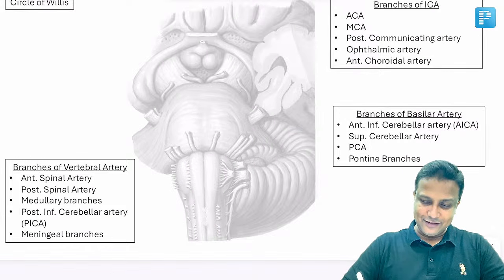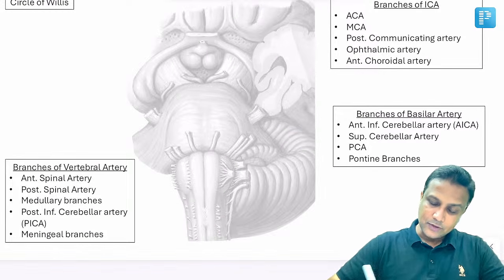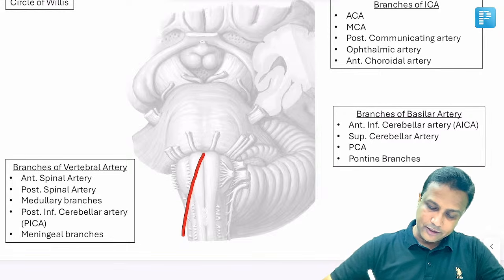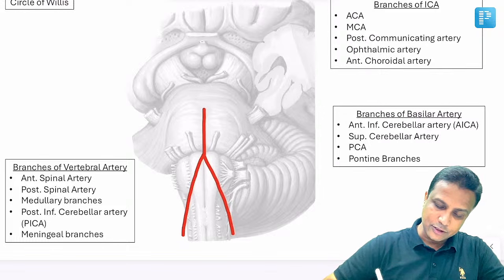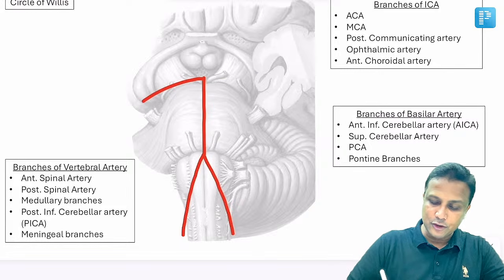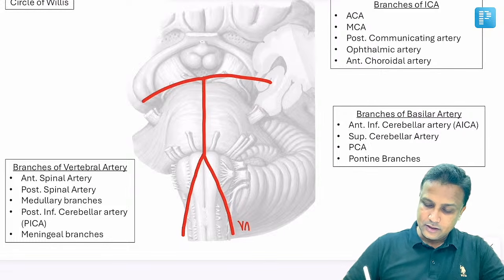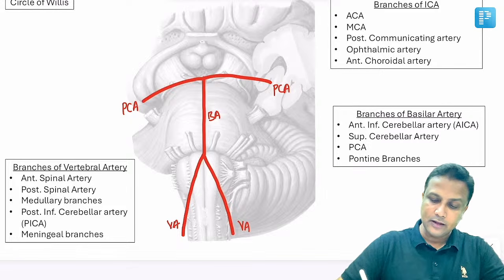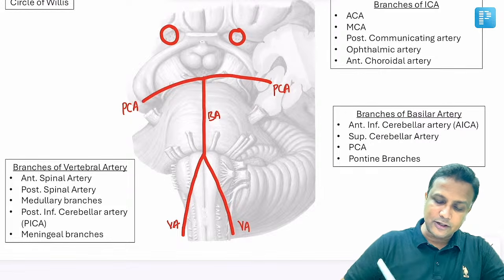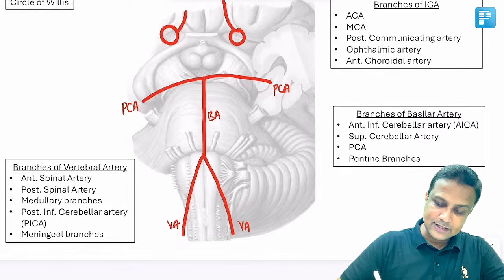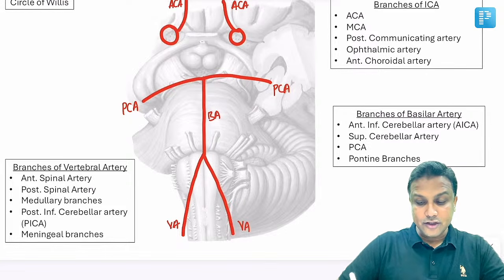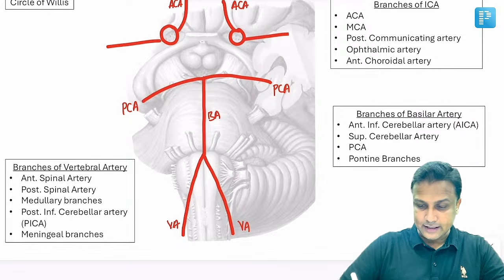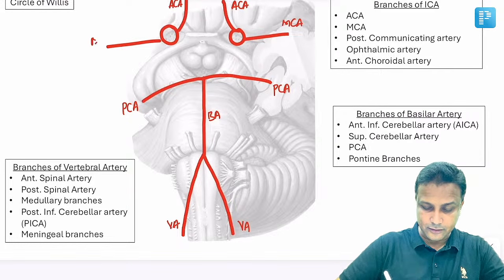Now moving ahead, the circle of Willis. Imagine this one will be the vertebral artery here and the vertebral artery here. Both of them combine together to form the basilar artery, and finally that divides into the posterior cerebral arteries. Now imagine there will be the internal carotid artery. That gives rise to the ACA and ACA, the anterior cerebral arteries. Not only that, the internal carotid artery itself also gives rise to the middle cerebral artery here.